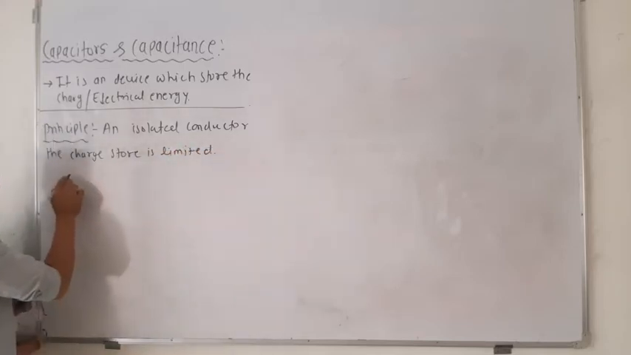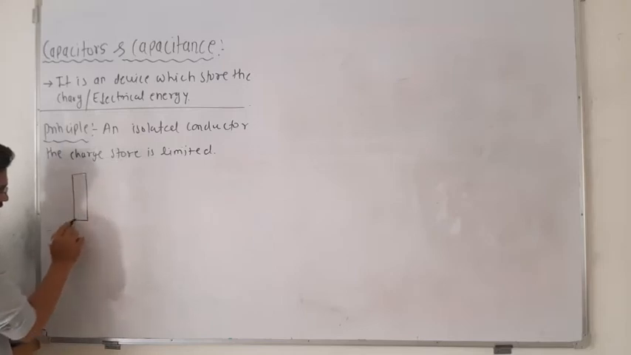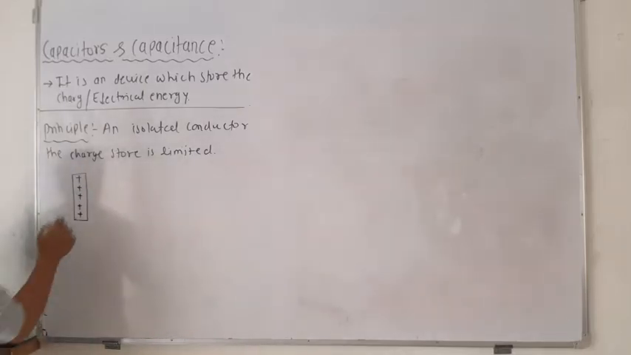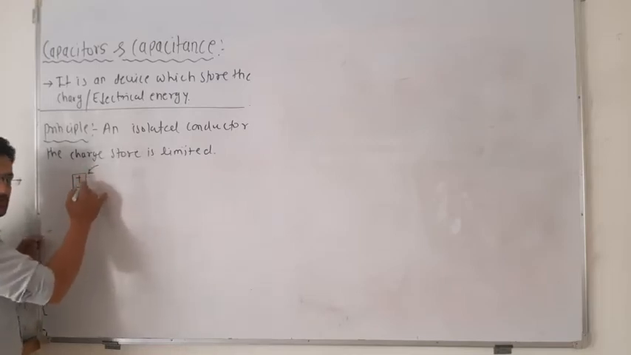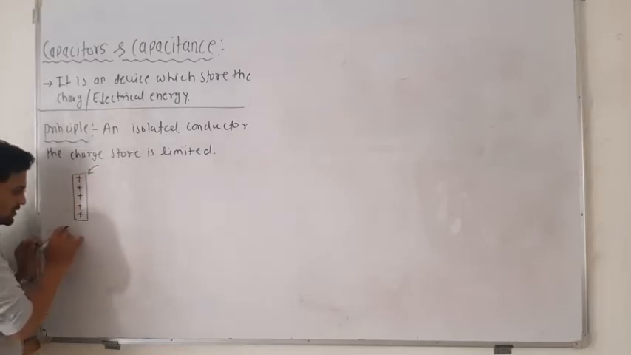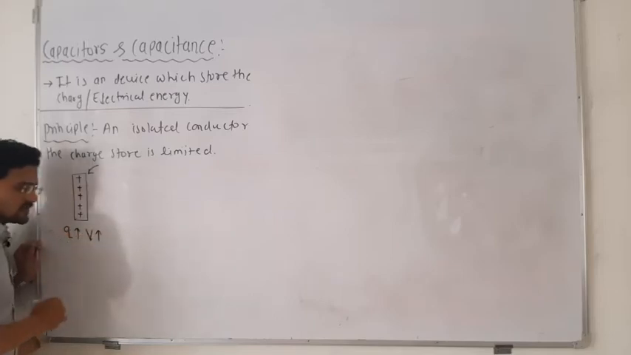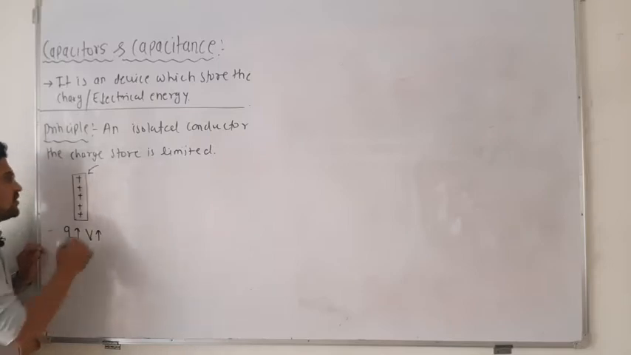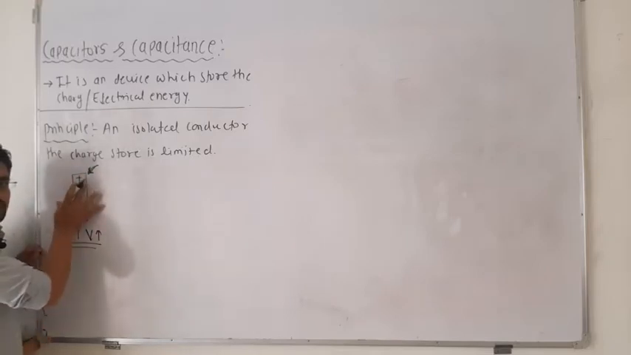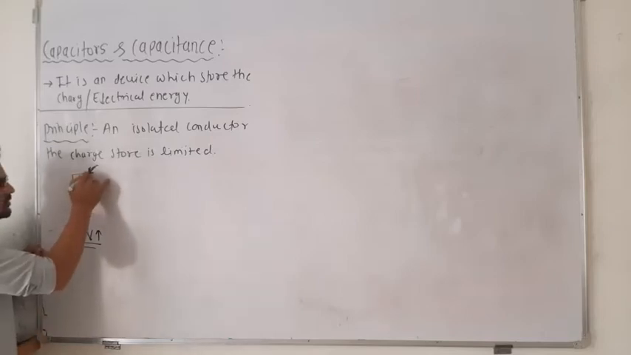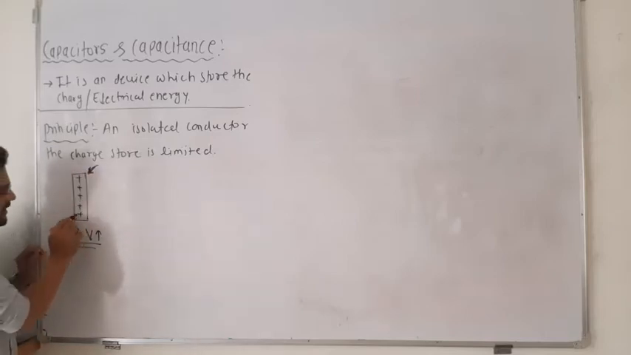Now suppose you have a conductor and you provide a charge on it, so it becomes positively charged. You provide more and more charge, so as the charge increases, the potential of this body also increases, but it has a certain limit. You cannot add more charge into it, because once it reaches the maximum limit, it ionizes the surrounding gas or oxygen molecules.